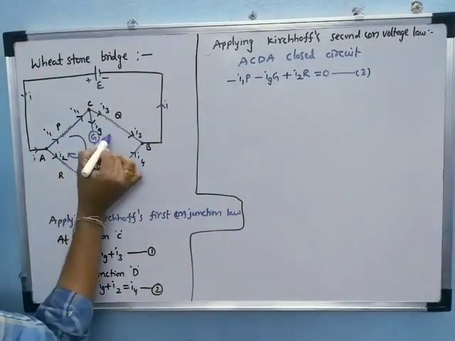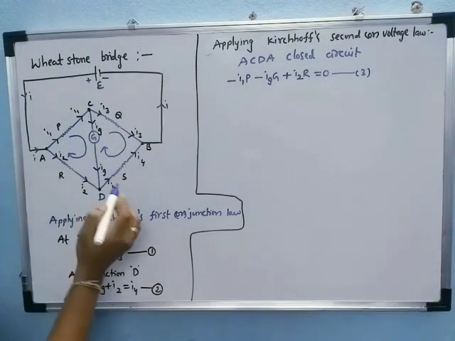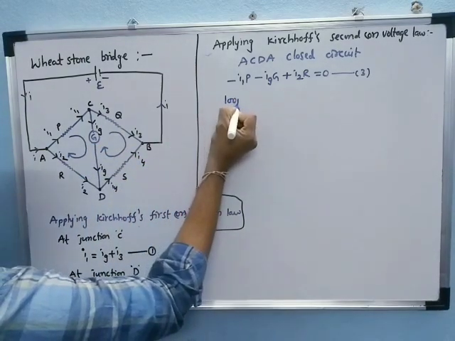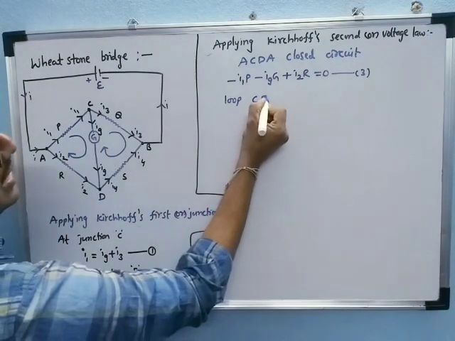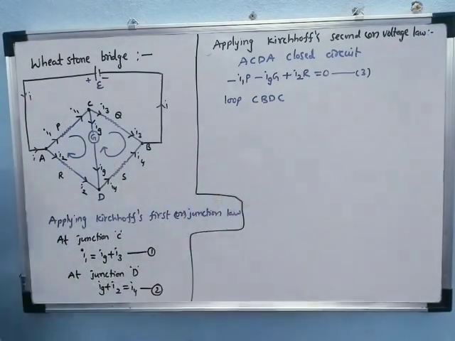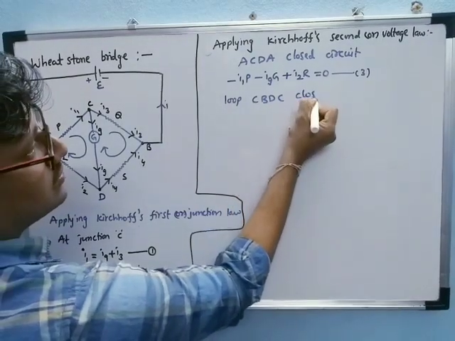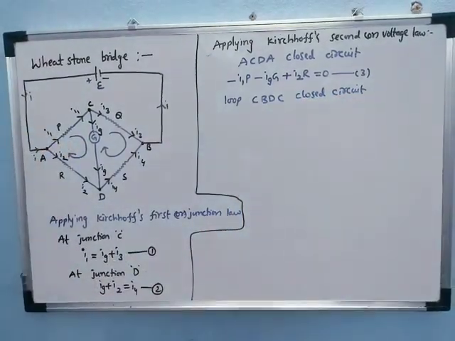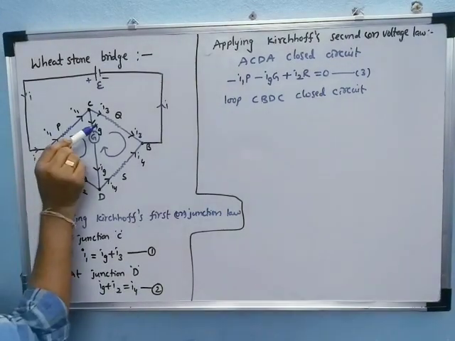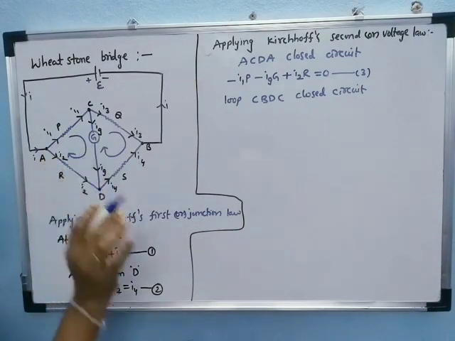Now we consider another loop, C, B, D, C. This is a closed circuit. Again apply Kirchhoff's second law: the total potential difference is equal to 0.